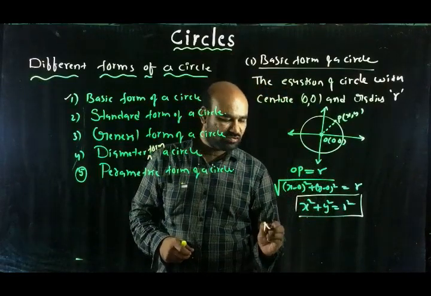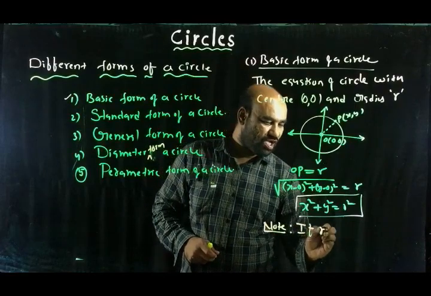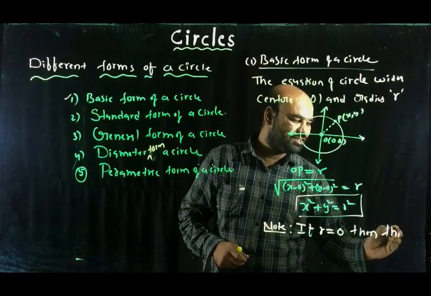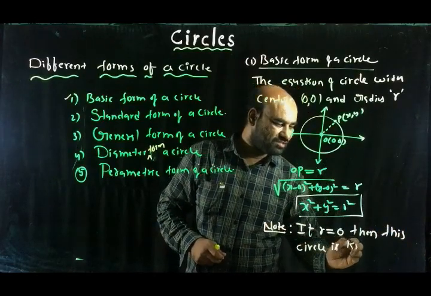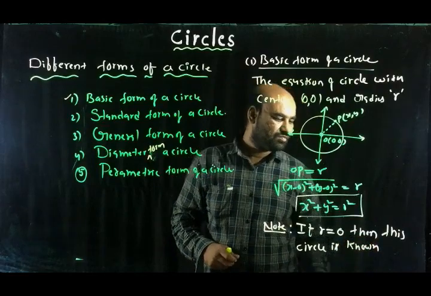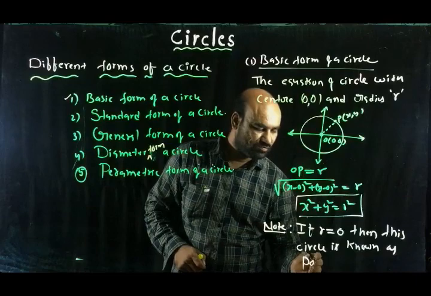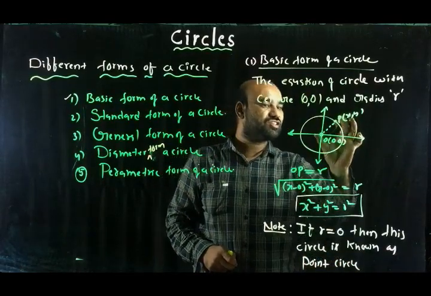Okay, note. If r = 0, then this circle is known as a point circle. So the radius is 0.